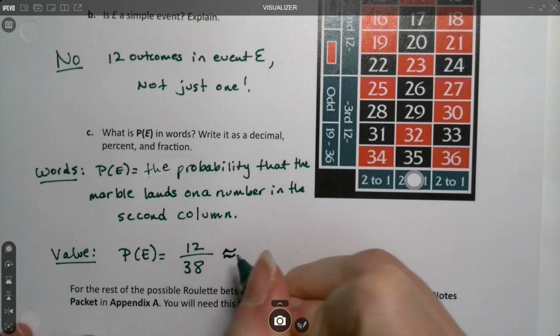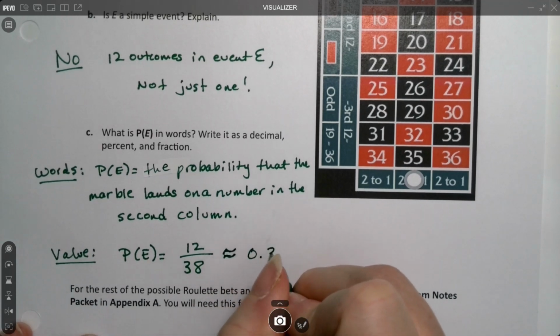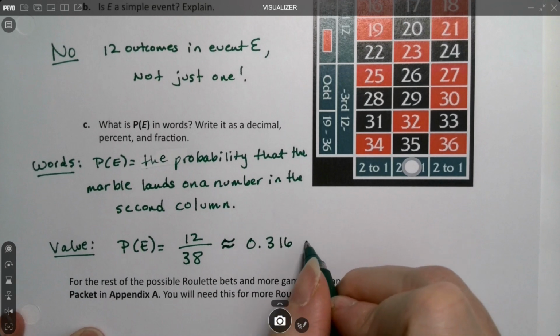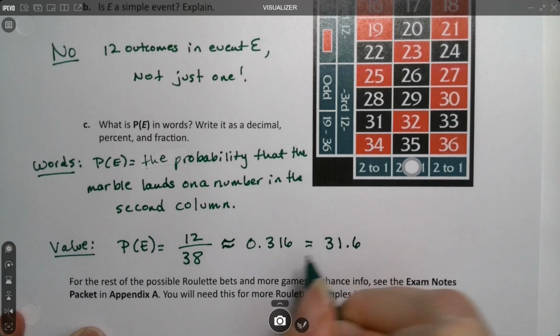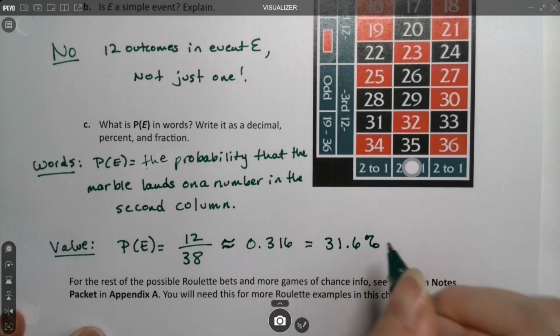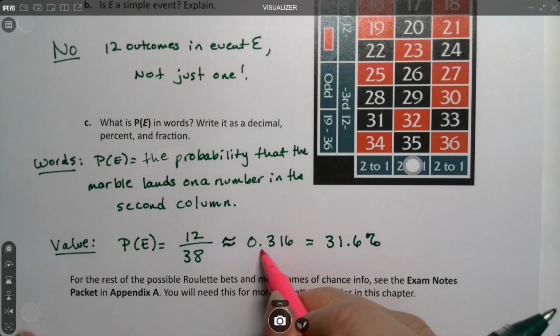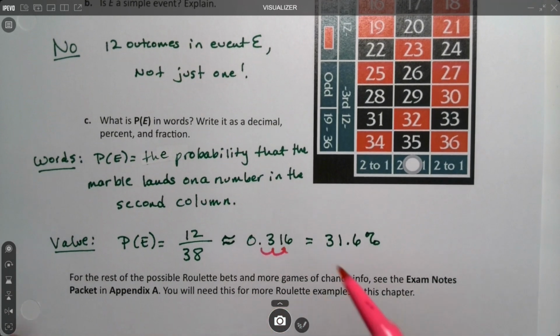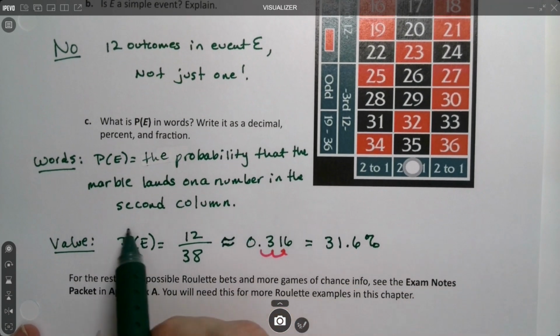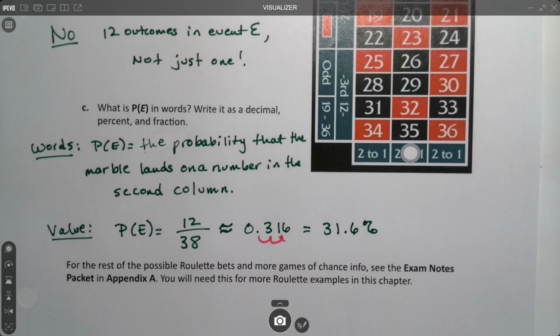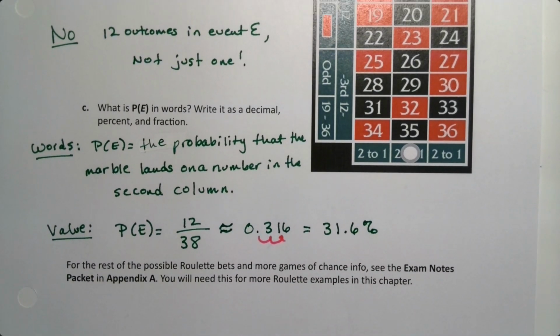And I'll use the approximation symbol because we're rounding. And if I wanted a percentage, you move it 2 spots over and it becomes 31.6%. All of those values are correct. It's just a question of which one do you want to use.